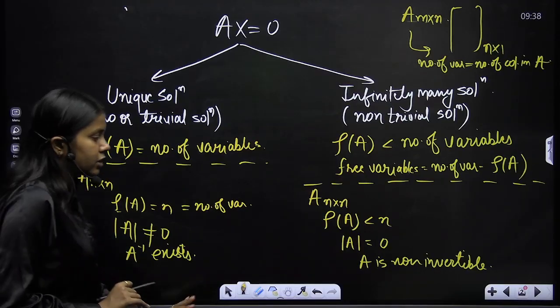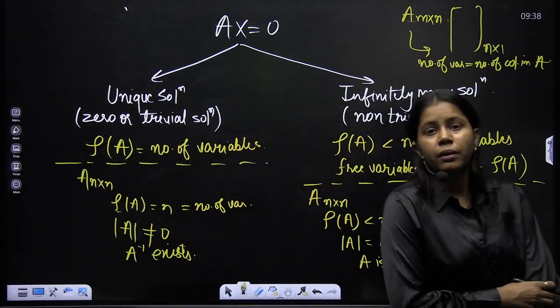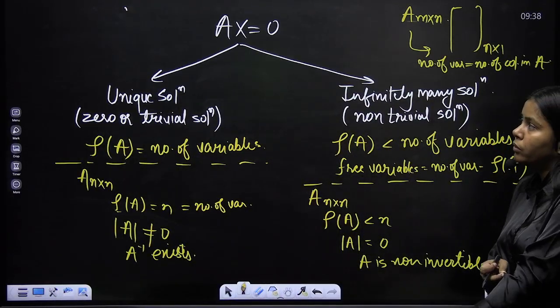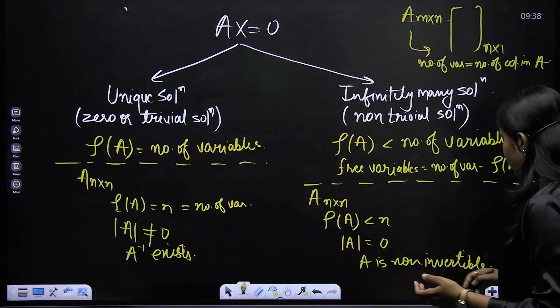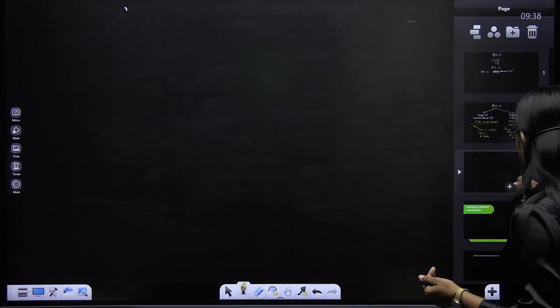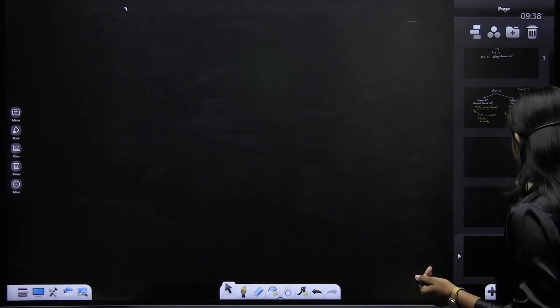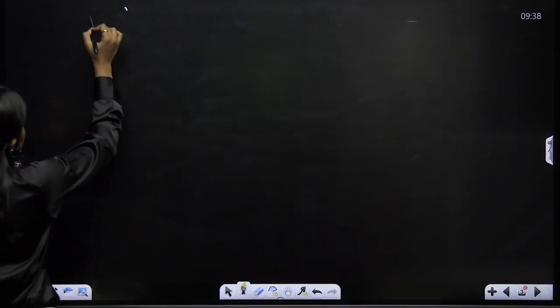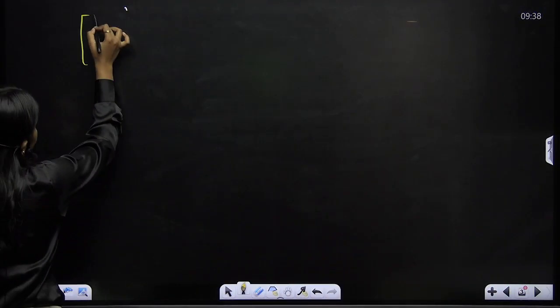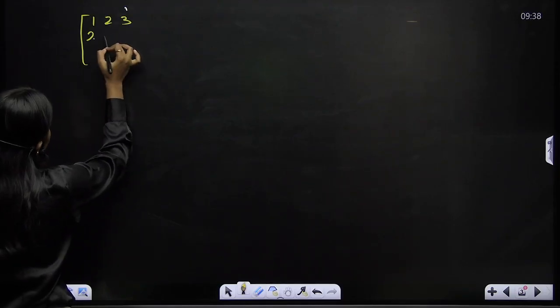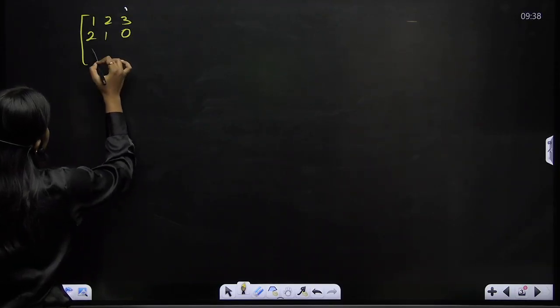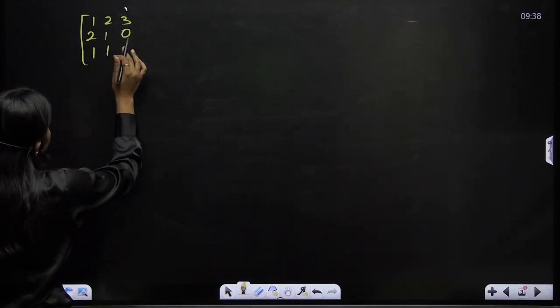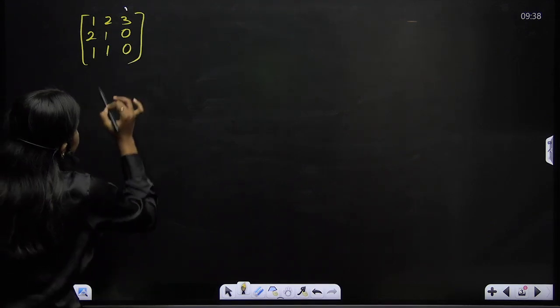If you remember this chart, you would be able to solve the question, right? So let's try one question here. Let's suppose we have given a matrix 1 2 3, 2 1 0, 1 1 0.